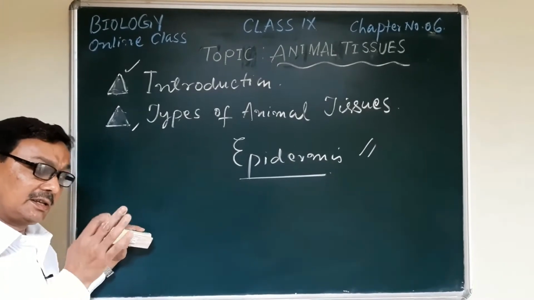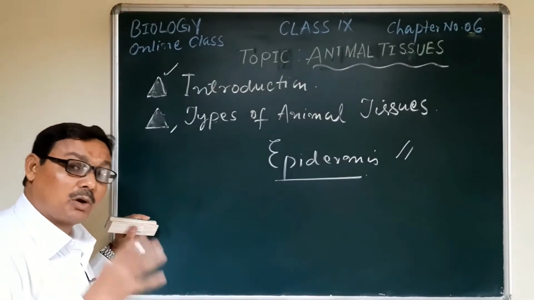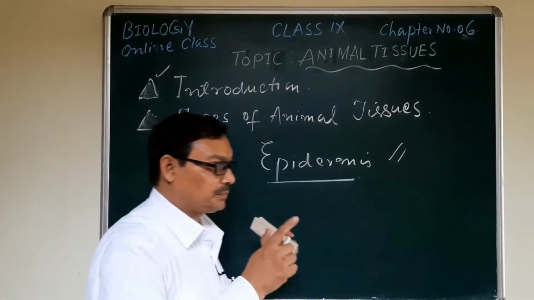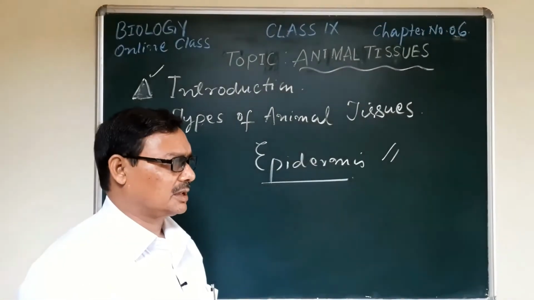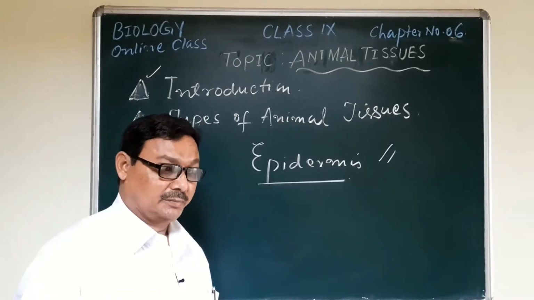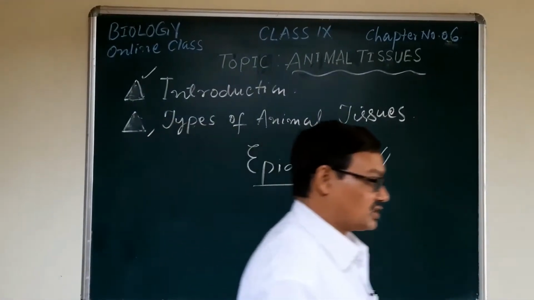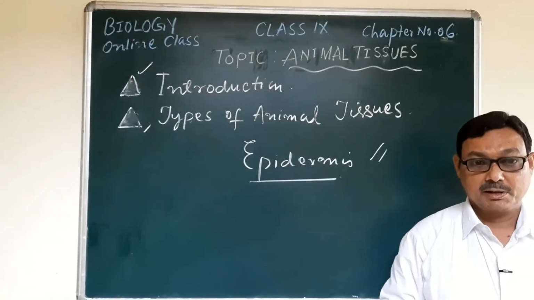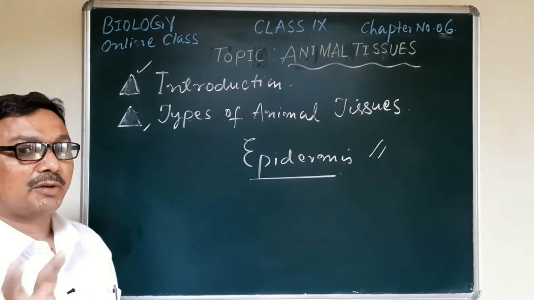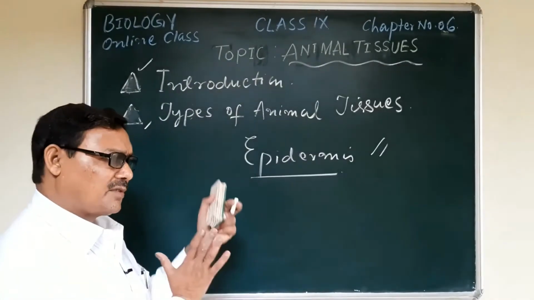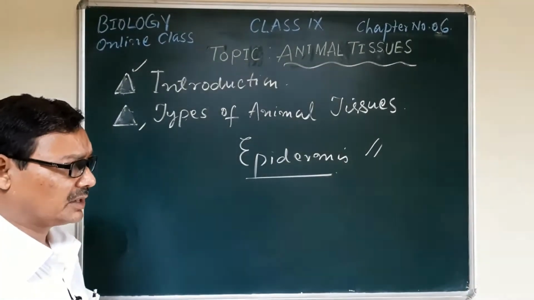In comparison to the plant, the epithelium tissue is much more complex, because in the plant the epidermal tissue covers the outer surfaces of the body, but in animals the epithelium tissue is not only the outer covering or protective layer, but it also covers the important internal organs and cavities of the body. So here you see somewhat greater complexity in case of the animal tissue in comparison to that of the plant.